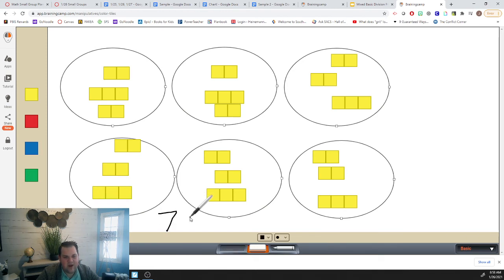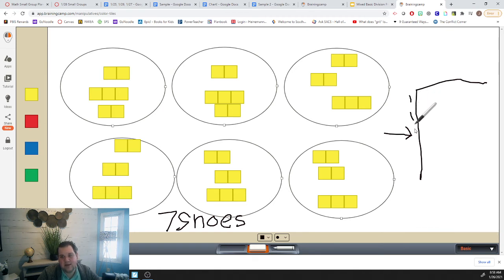Now, if I want to make an array out of this, how would I do that? Go ahead and try to make an array that represents this as well. And then you can check it with me. Once you've done that, enter the answer, how many shoes, into PlayPosit. All right, let's look. I'm going to make this array. This time, I know how many groups there are. I know that there are 6 nephews. So 1, 2, 3, 4, 5, 6.